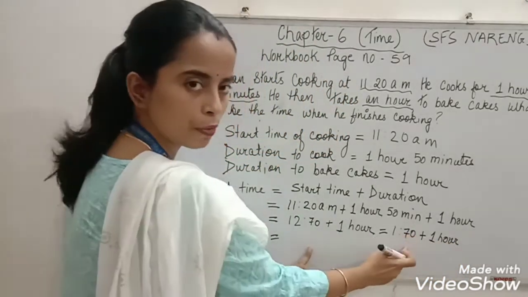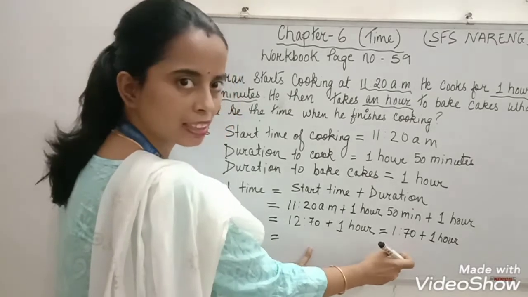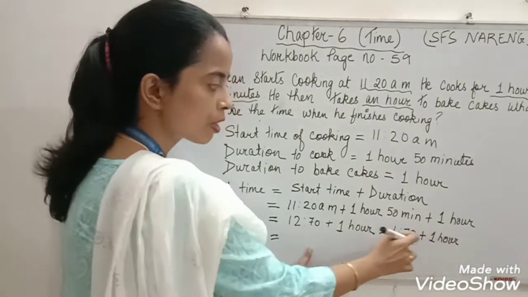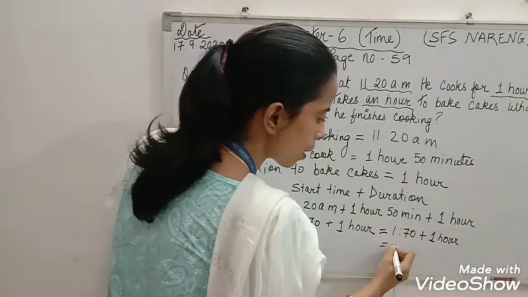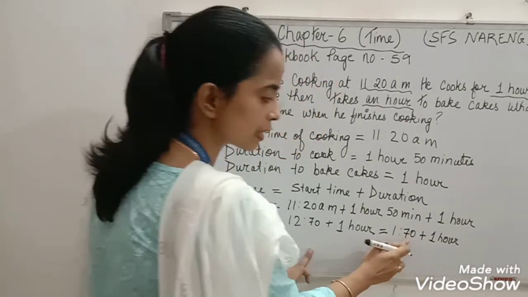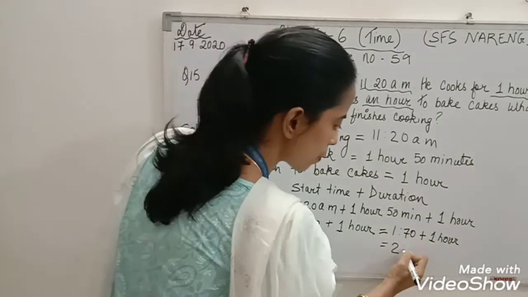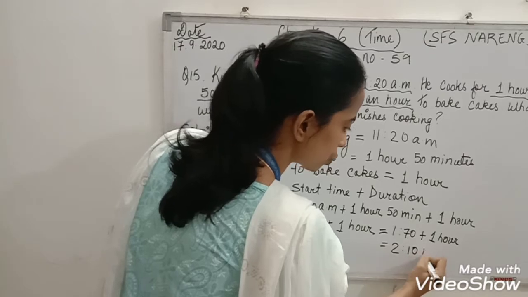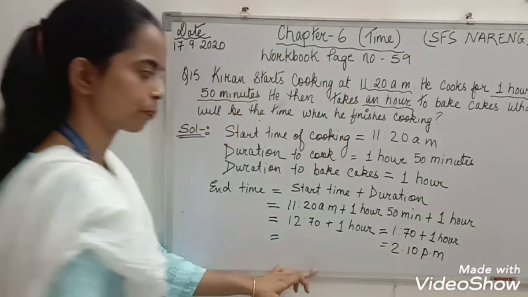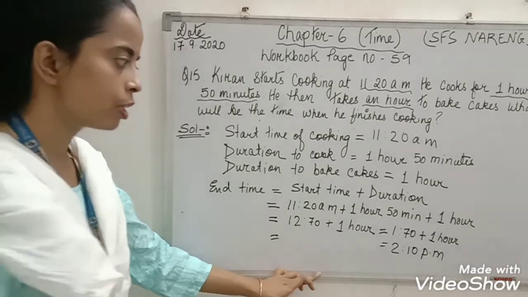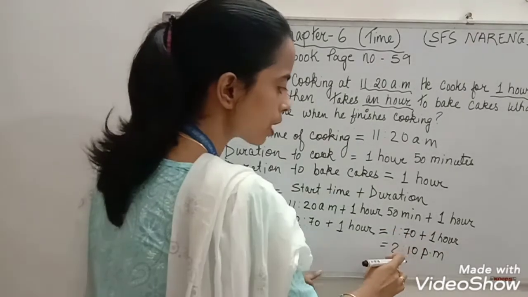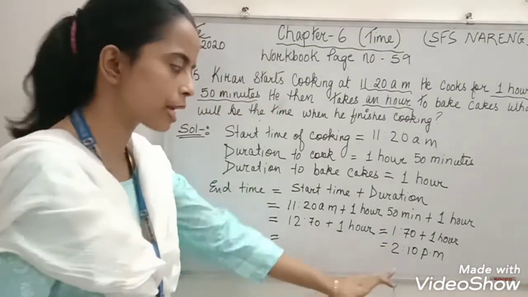Because here you subtract 60 minutes from 70, and 60 minutes means 1 hour. So 1 plus 1, 2 hours. What remains? 70 minus 60, 10 minutes. So he finished at 2:10 p.m.